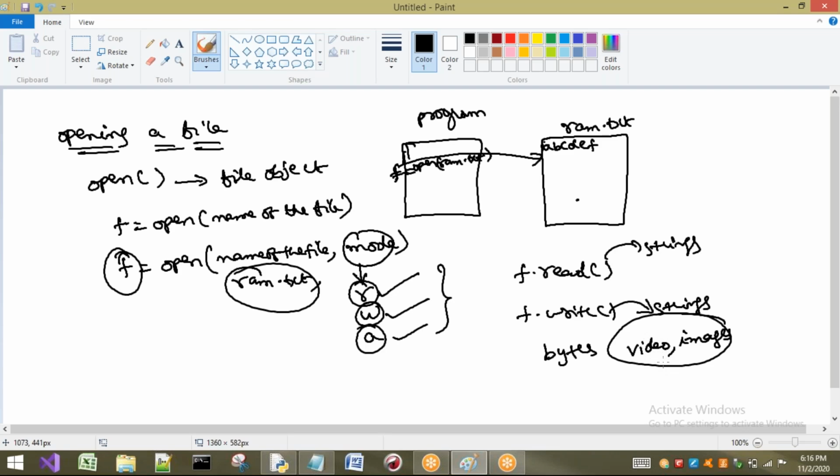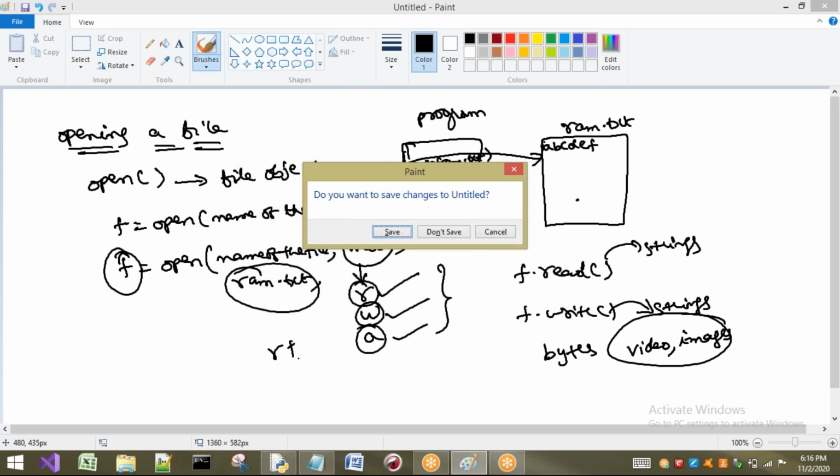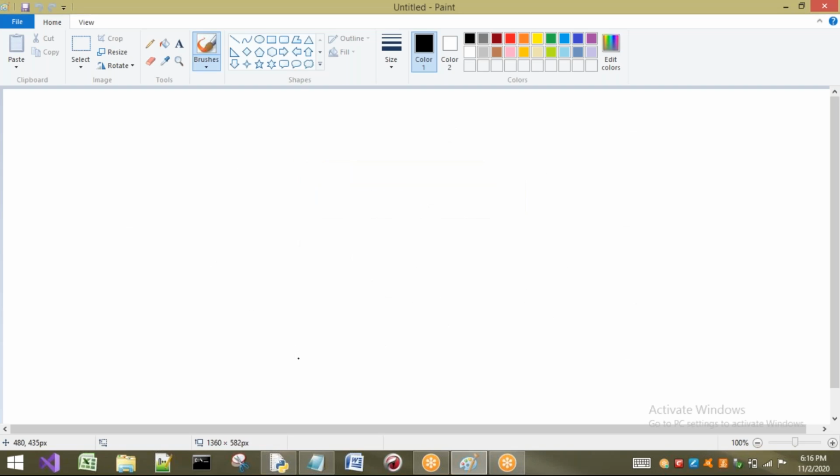Right. Now let us see the different types of modes. Here I have shown you only three, which are general: read, write and append. We also have R plus, W plus and A plus. Let us see what different types of modes we have in Python related to file handling. So the first one is read mode. R is nothing but read mode. Whenever we write R, it is going to open an existing file for reading purpose, that is, for reading a file.